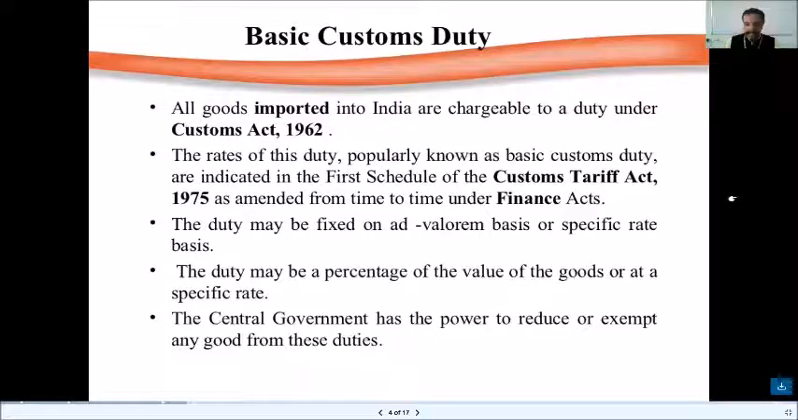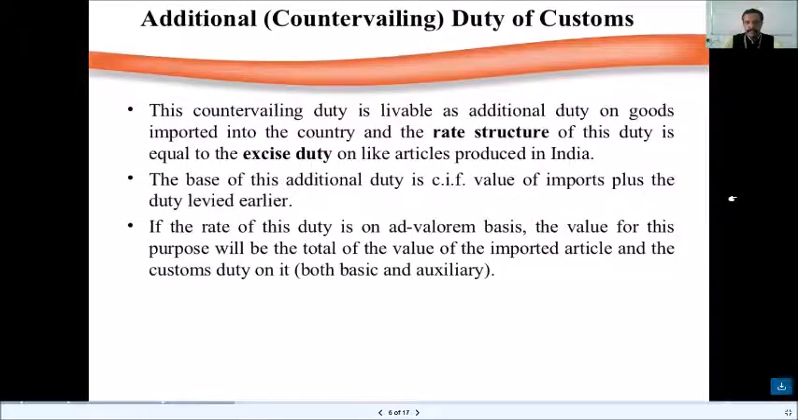What do you mean by a specific rate? Specific rate is based on weight or quantity, while ad valorem is based on value. So the duty may be in percentage of the value of the goods or at a specific rate. The central government has the power to reduce or exempt any goods from these duties. Why this kind of exemption is there is because there are so many goods which are imported for various purposes. So we have another thing called CVD, countervailing duty, or additional duty.